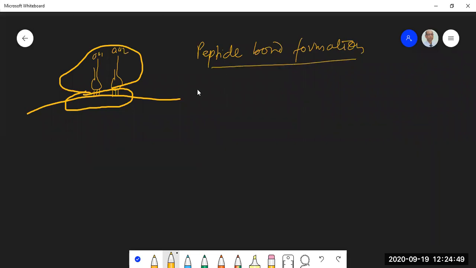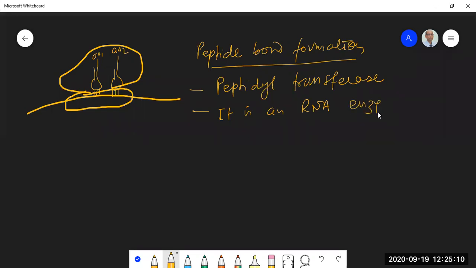And this peptide bond formation is catalyzed by an enzyme called peptidyl transferase. It is an RNA enzyme. Initially, it was thought to be a protein enzyme, but now recent work suggests that this peptidyl transferase activity is basically conferred on 23S ribosomal RNA.